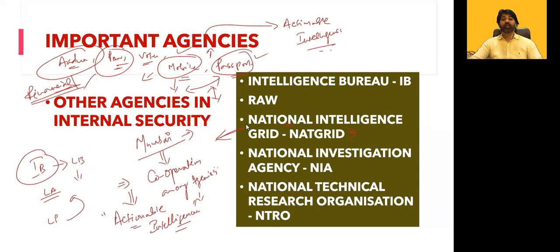So they are trying to connect 28 different agencies. These 28 different agencies will be connected in a centralized area, and the centralized center they are going to establish in Bangalore. Okay, Bangalore is formally announced. It is going to be the center because of being the IT capital. And it is yet to be established. It is in process. Probably by 2021 it will be ready. So that's the role played by the National Intelligence Grid.